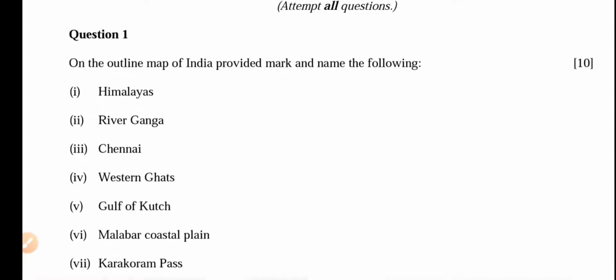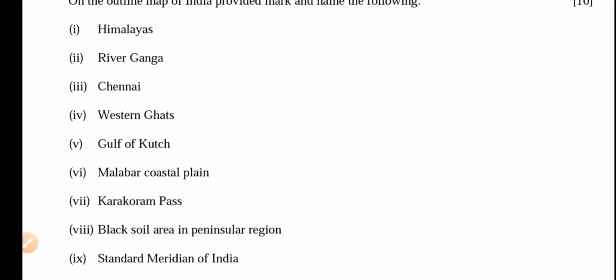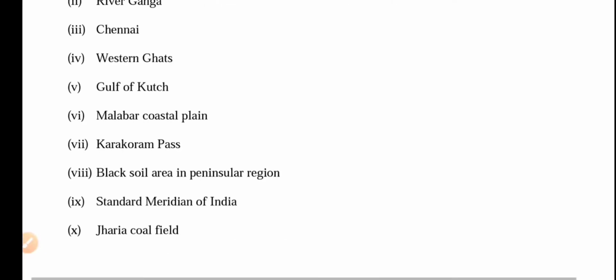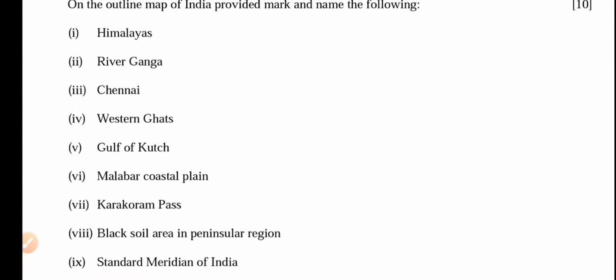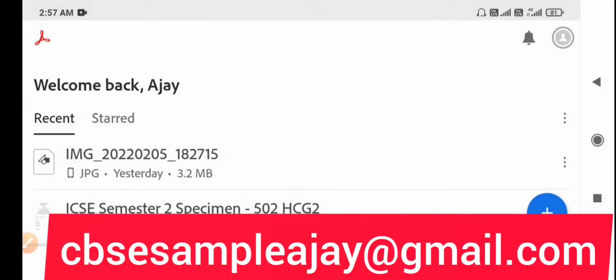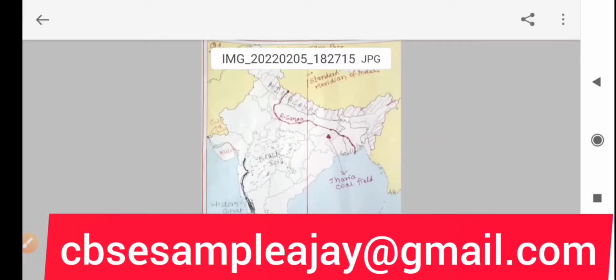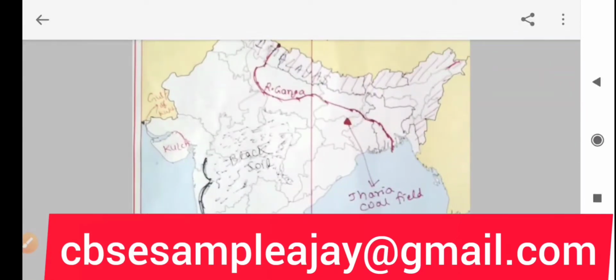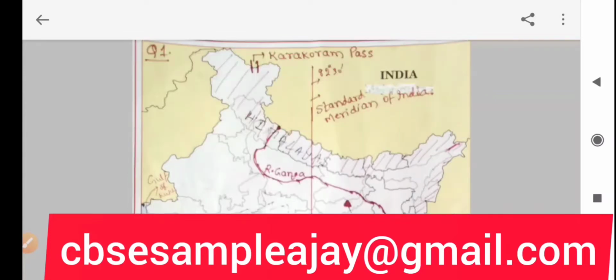Here, on the outline map of India provided, mark and name the following. There will be 10 names, places or rivers, and you will have to mark them on the map of India. So come to this map. Look at the map. First is the question: on the outline map of India, mark and name the following.